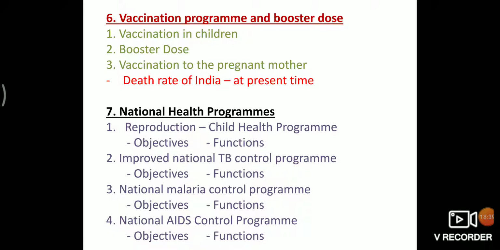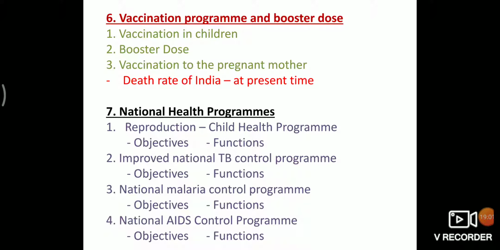Second vaccine: DPT triple vaccine. Protection against diphtheria, whooping cough and tetanus. Given as the first dose at 1.5 months, the second dose at 2.5 months, and the third dose at 3.5 months, by injection.